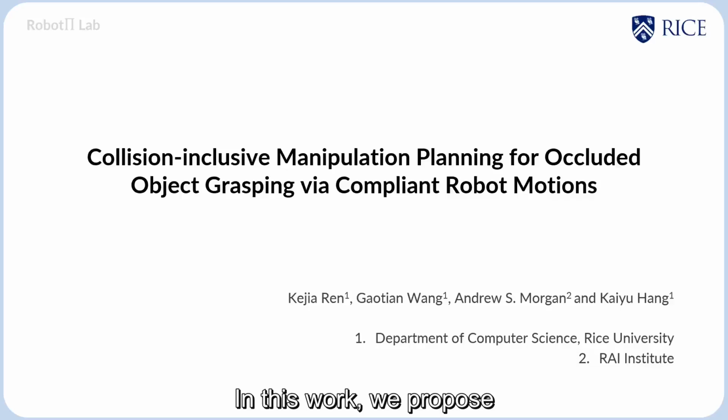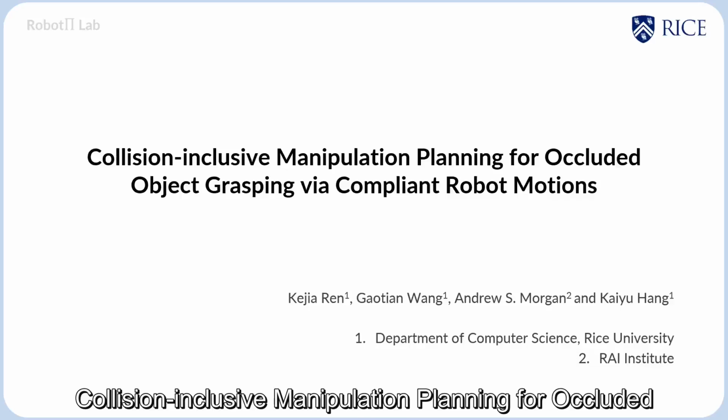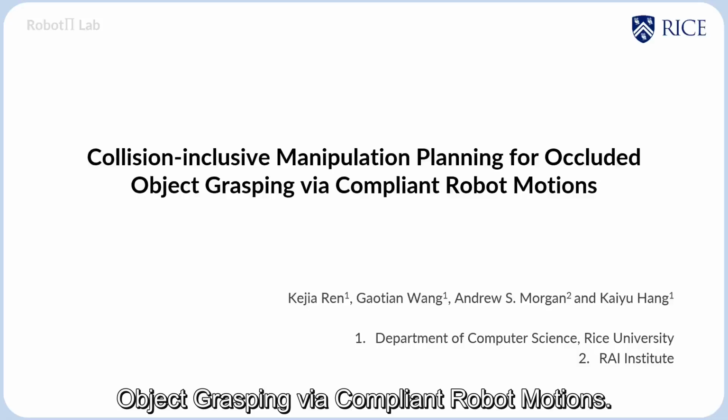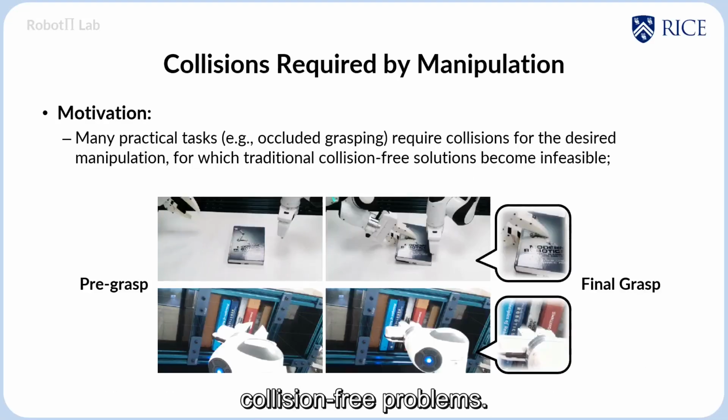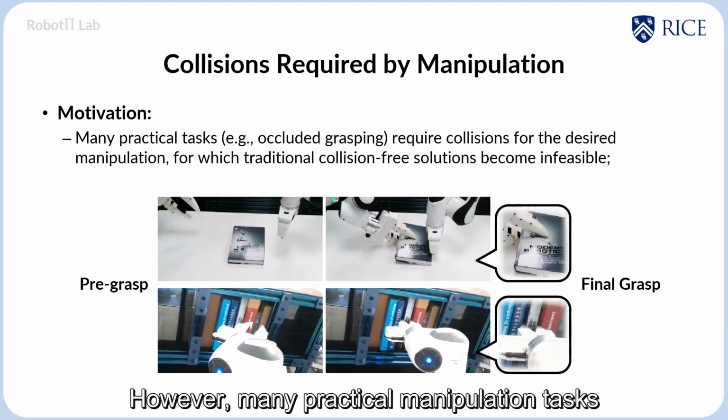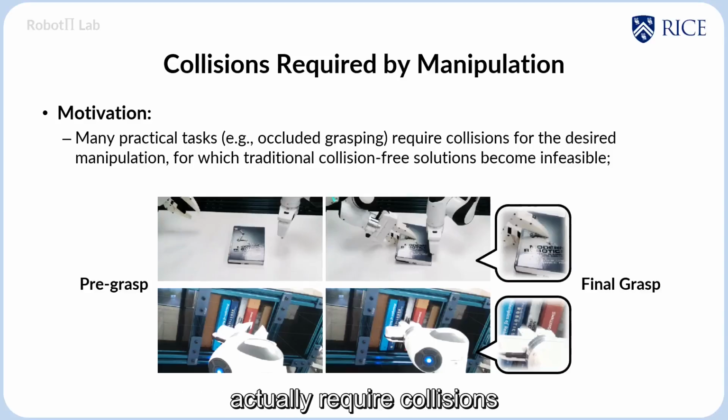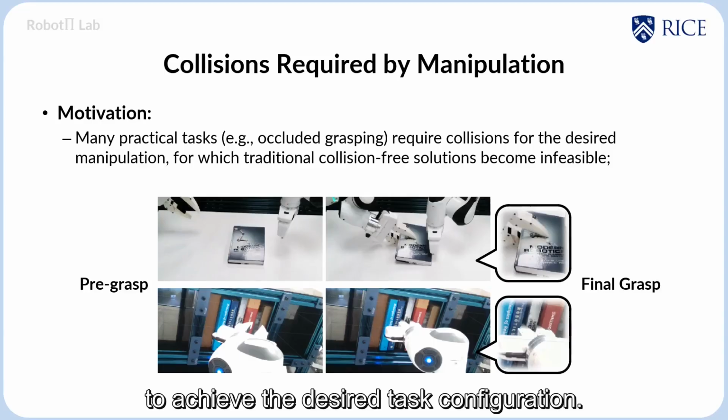In this work, we propose collision-inclusive manipulation planning for occluded object grasping via compliant robot motions. Traditional manipulation research mostly focuses on collision-free problems. However, many practical manipulation tasks actually require collisions to achieve the desired task configuration.